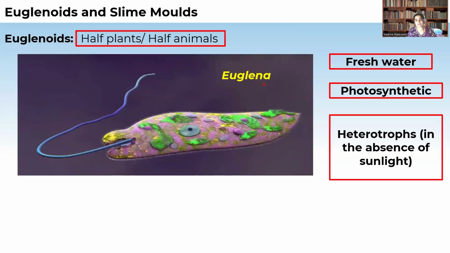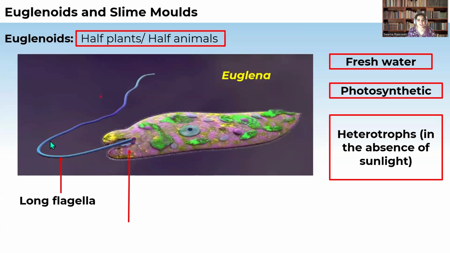Some are heterotrophs in the absence of sunlight, so it shows the characters of both plants and animals. In the presence of sunlight, it carries out photosynthesis. In the absence of sunlight, it depends on other small organisms for food. It contains a long flagellum which helps in locomotion and movement of the organism.